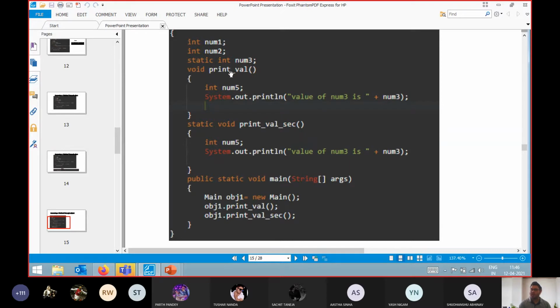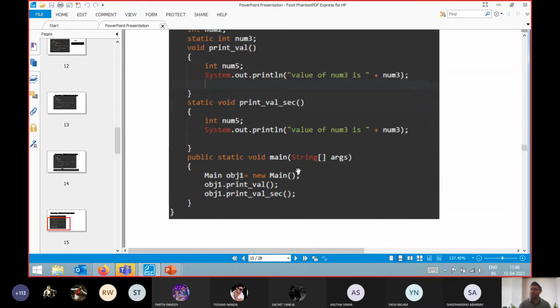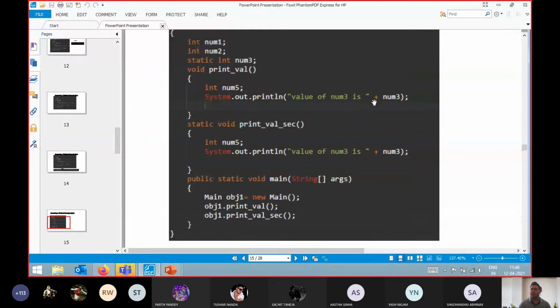So if you want to call this print_value method, it's mandatory for you to create an object. That is why in public static void main, I have created an object, obj1, and then I have written obj.print_value, and for that I will get the output.